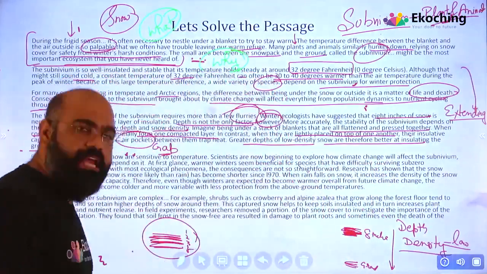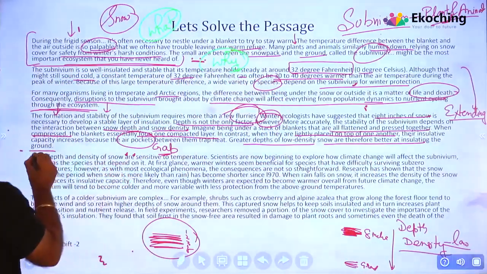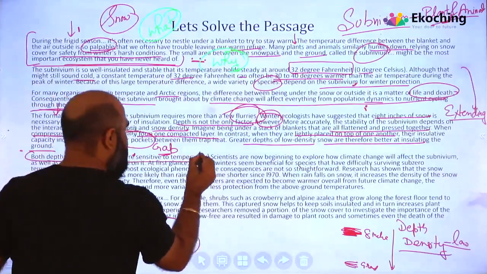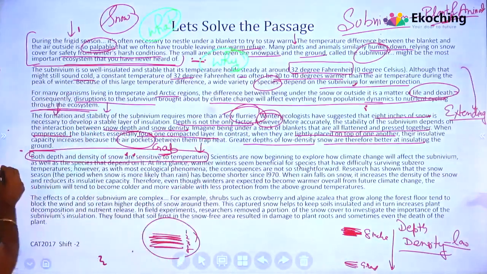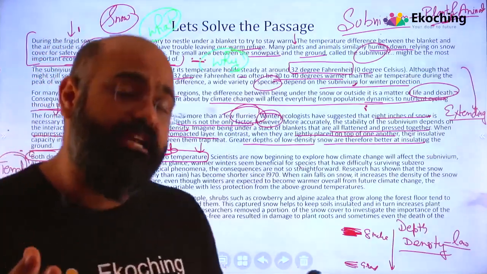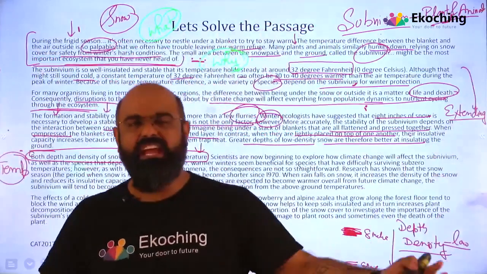So example दिया उन्होंने blankets. Both depth and density of snow are sensitive to temperature. अब ये दोनों किससे sensitive हैं? इनके लिए सबसे important role जो play करता है, that's my dear friends, temperature. Temperature will play a very important role. Scientist, अब जहां temperature की बात आ गई, हम तो पहले ही बोल रहे हैं glaciers पिघल रहे हैं, हालत खराब हो रही है, blah blah stuff.